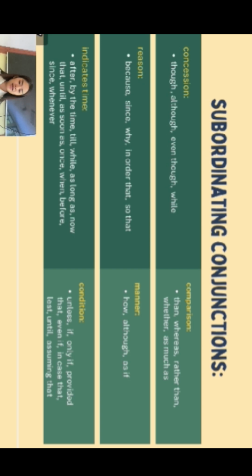In the comparison, here is than, whereas, rather than, whether, as much as. In the manner: how, although, as if. And in the condition: unless, if, only if, provided that, even if, in case that, lest, until, assuming that.